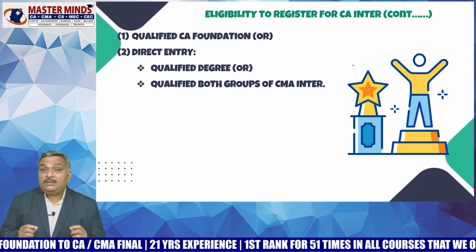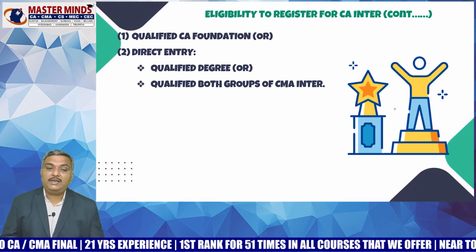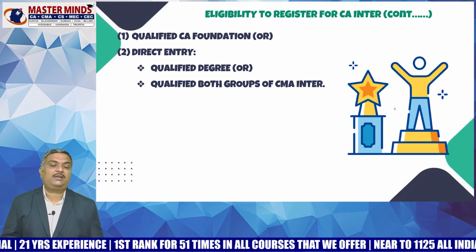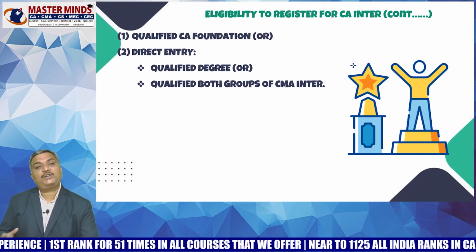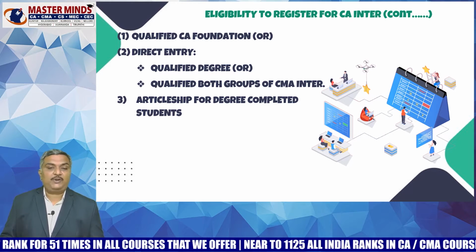So the main logic of designing the CA and CMA Inter integrated program by Masterminds is based on this particular route, that is qualifying CMA Inter and then registering for CA Inter.